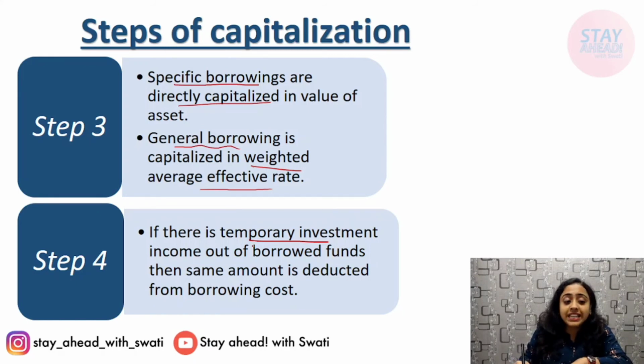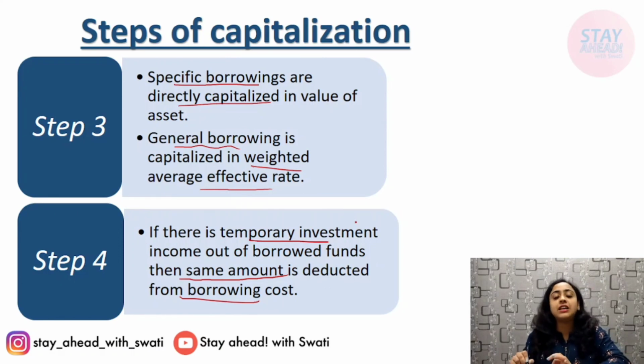Now any income that arises on such temporary investment is deducted from the borrowing cost. For example, if the borrowing cost is 1 lakh rupees, and you receive 10,000 income due to such temporary investment, then your borrowing cost will be 1 lakh minus 10,000, that is 90,000 only.